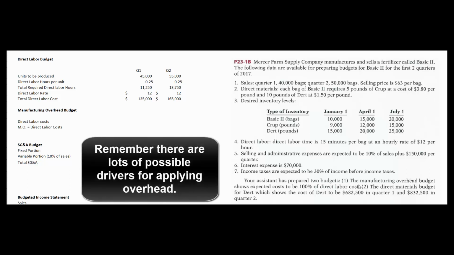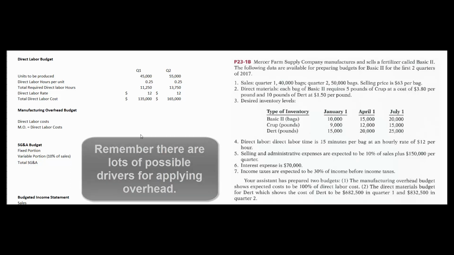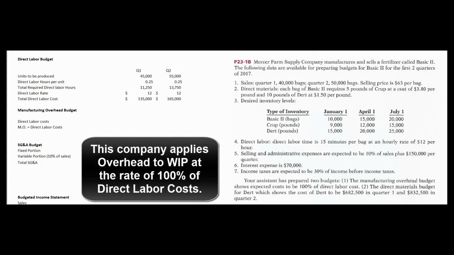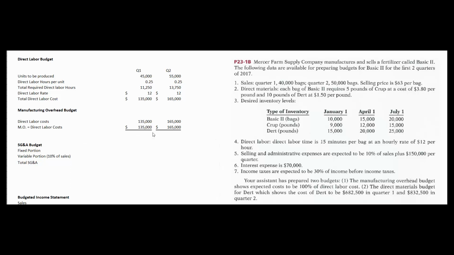This problem tells us that the manufacturing overhead budget shows expected cost to be 100% of direct labor cost. So there's lots of ways to apply overhead to work in process: direct labor hours, direct labor costs, machine hours, kilowatts of electricity, square footage of the factory, whatever it is. This company happens to use direct labor costs. So it's super easy to create the manufacturing overhead budget. It's simply the same as the direct labor costs, because we apply manufacturing overhead to work in process at the rate of 1 times the direct labor cost.